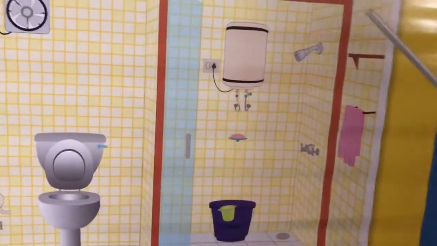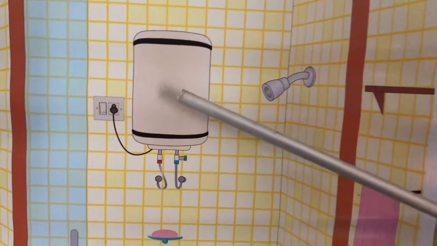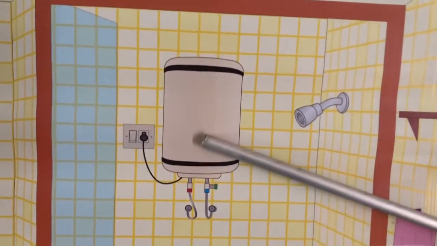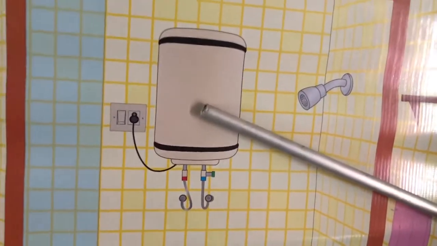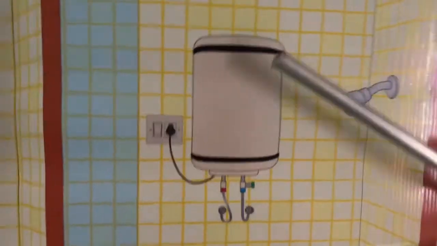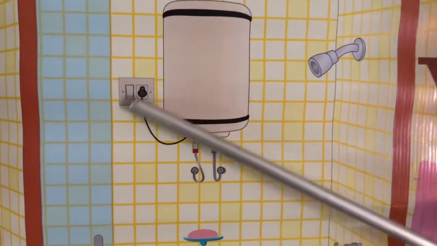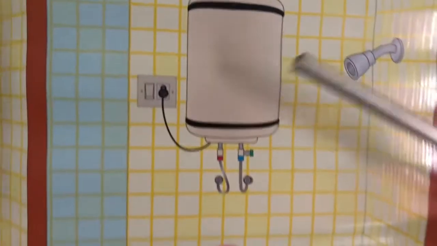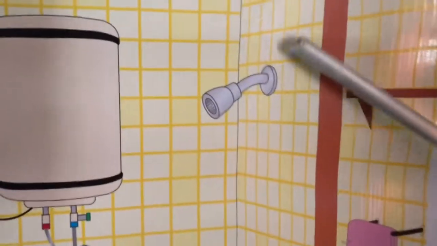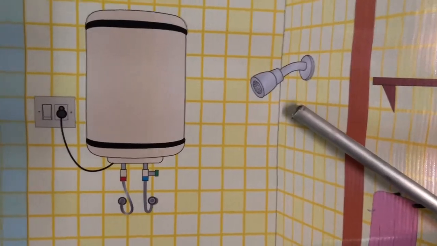After that, see, this is where I take a bath. Now what things do you see in my bathroom? See, this is what? Geyser. When you need hot water, you can use this geyser or a heater. If you want to bathe with hot water, you use this, and I also use it the same way. Okay, see, for that you have to switch on this button. You can see this button. After that, shower. We love to take a bath with this, but remember, children, you should not waste water.